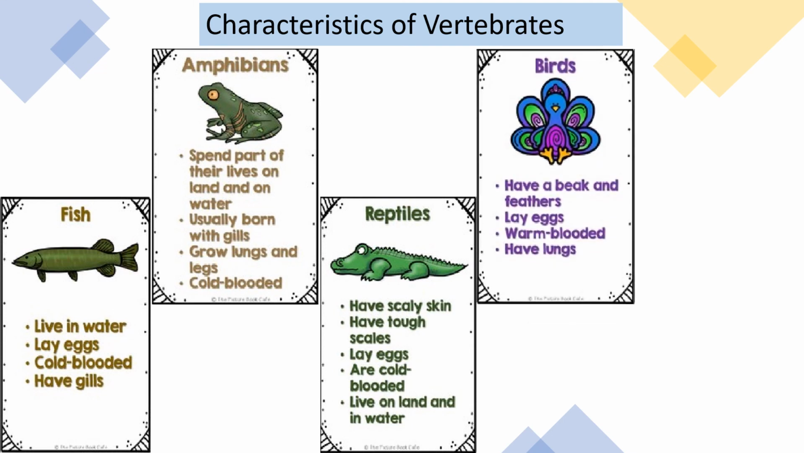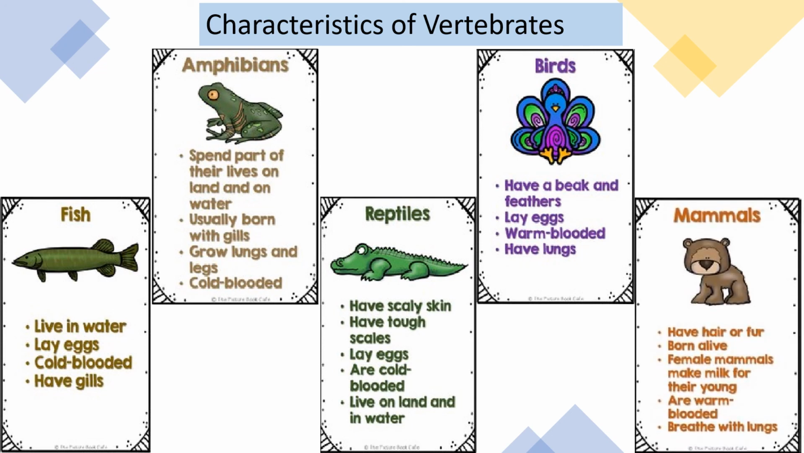Birds. Birds have feathers. They are very lightweight so they can fly easily, but not all birds fly. And they have lungs to breathe. Mammals. The highest order is mammals. They have hair or fur on their body, and female mammals feed their young ones with milk, and they breathe with their lungs.